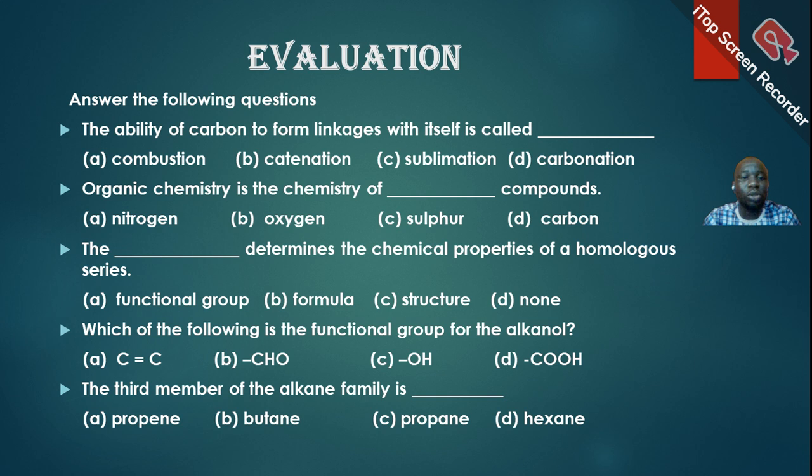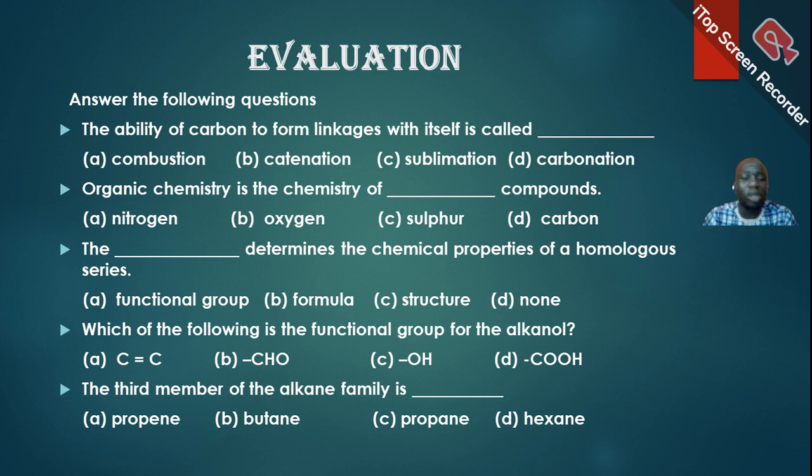Number two, organic chemistry is a chemistry of dash compounds: nitrogen compounds, oxygen compounds, sulfur compounds, carbon compounds. Yeah, that would be carbon compounds. Correct, option D. The dash determines the chemical properties of a homologous series: the functional group, the formula, the structure, or none. So that will be the functional group, correct. Which of the following is the functional group for the alkanol? Carbon-carbon double bond, CHO, OH, COOH. That will be OH for the alkanol, correct.